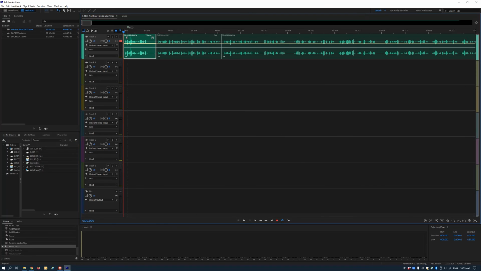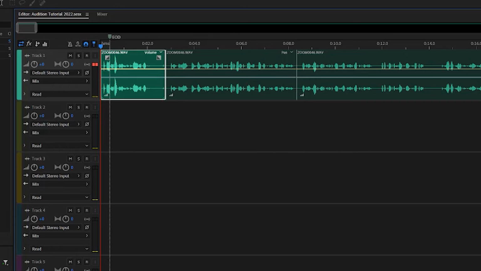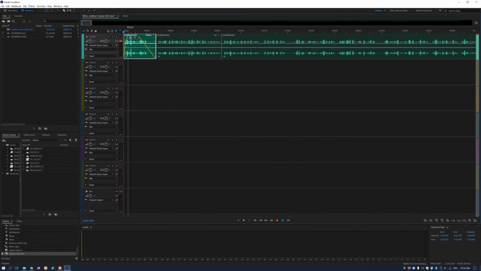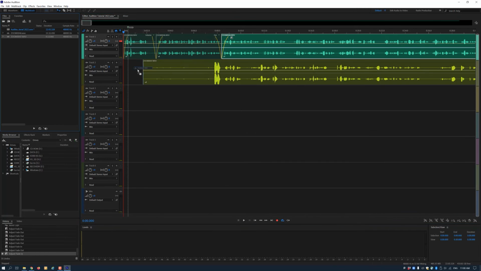All right, now let's talk about fading. If you need to fade audio in or out, just go to the beginning or end of a clip and hover over this square. A cross arrow cursor will appear, and you'll be able to drag the square to the appropriate point in which you wish to fade. You can continue to add, edit, and fade in and out of tracks as much as you need to until your project is complete.